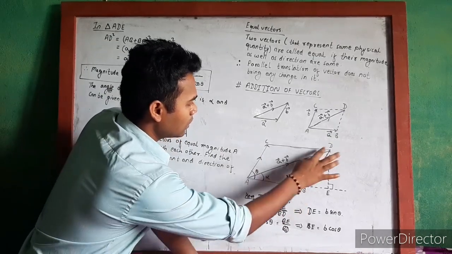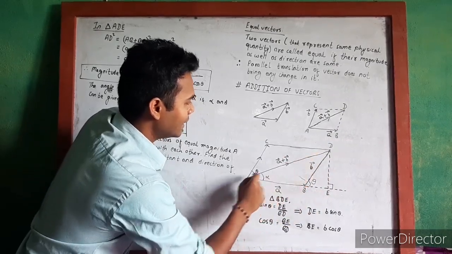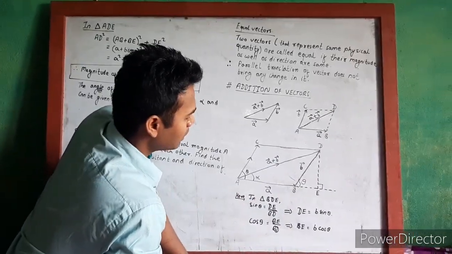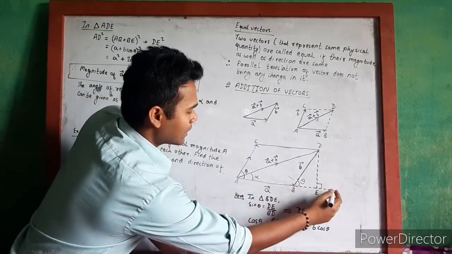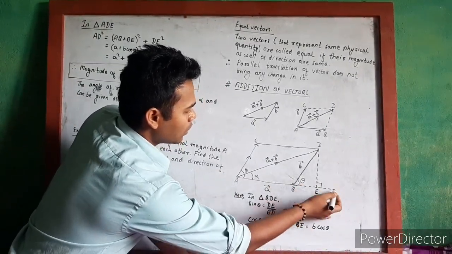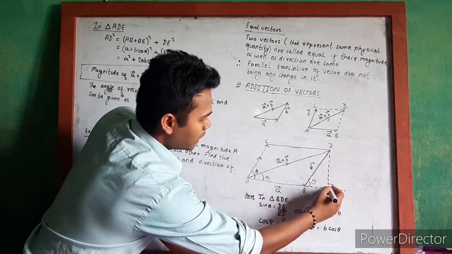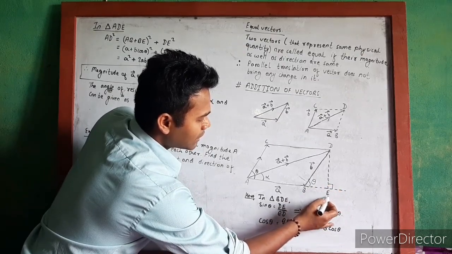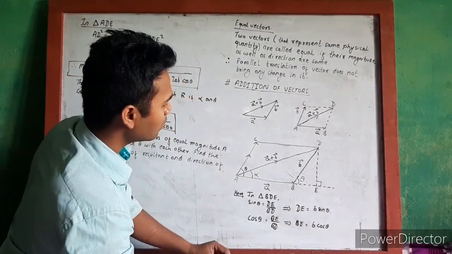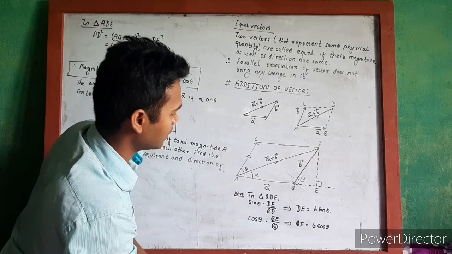and we have completed the parallelogram. That's why the diagonal AD gives the resultant of the vectors. Now we have extended this AB with dotted lines, and from D we have drawn a perpendicular line. We have dropped one perpendicular line, and the intersection point is E. Now our main task here is to calculate the value of AD.